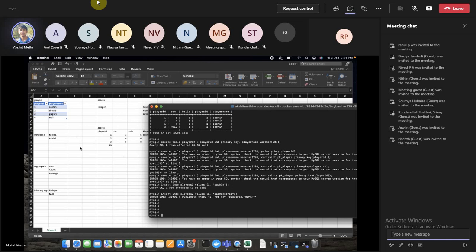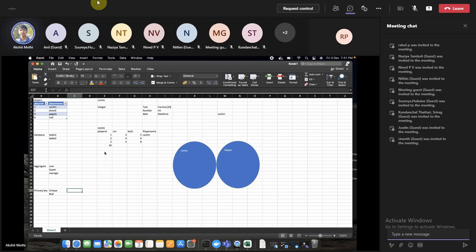So the advantage of making this primary key constraint is that now I can make a foreign key relationship from my scores table to this players table. What is the benefit of it? When I say it is a foreign key, it will always check for consistency with this players table.